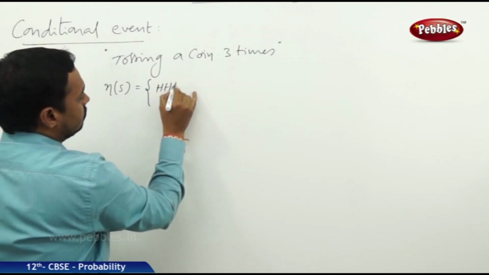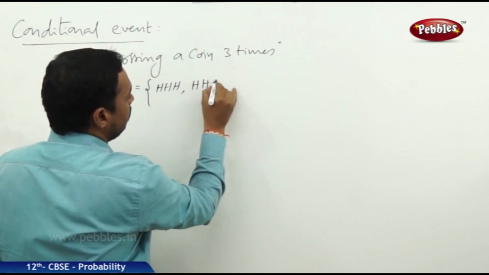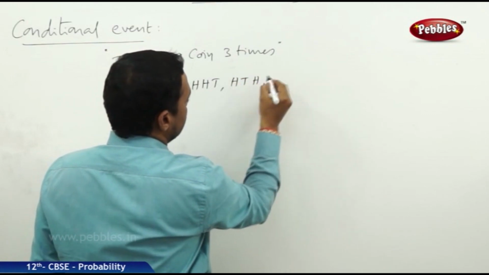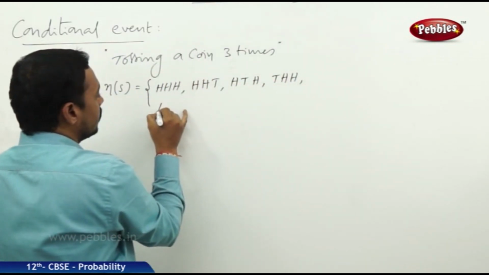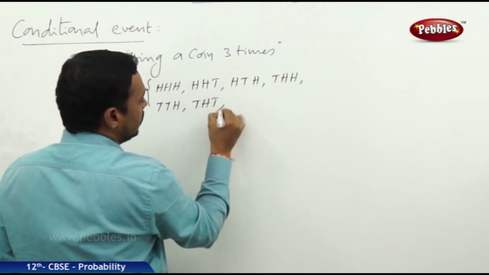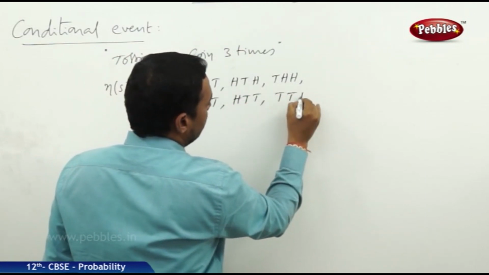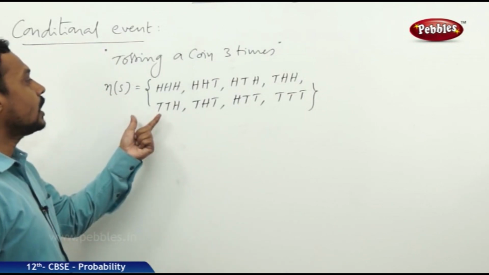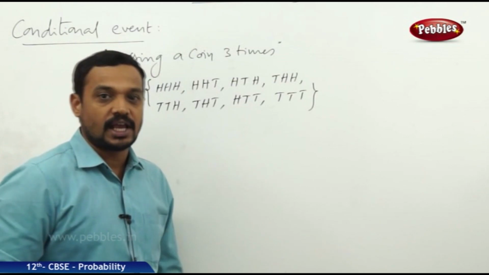HHH, HHT, HTH, THH, TTH, THT, HTT, TTT. These are the total number of cases when a coin is tossed 3 times.